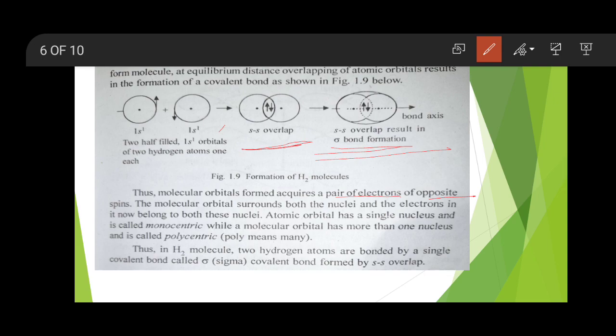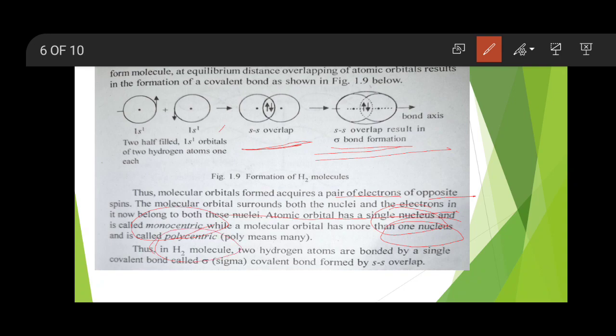The molecular orbital surrounds both nuclei as well as the electrons in it, and therefore, as we know, in an atomic orbital there is only one nucleus, but in a molecular orbital there is more than one nucleus, right? If you compare, an atomic orbital is monocentric while a molecular orbital is polycentric.